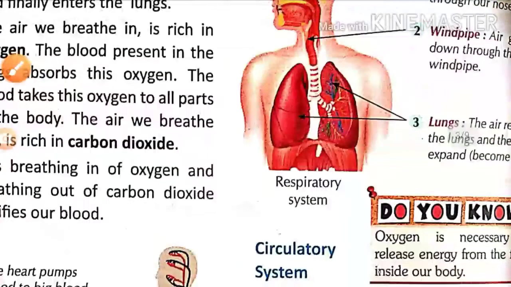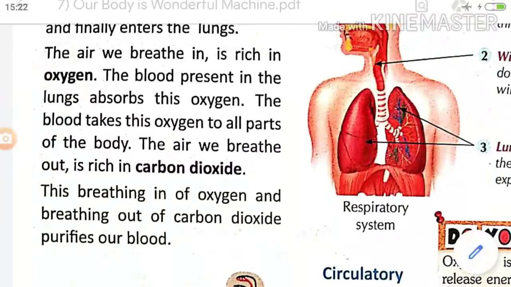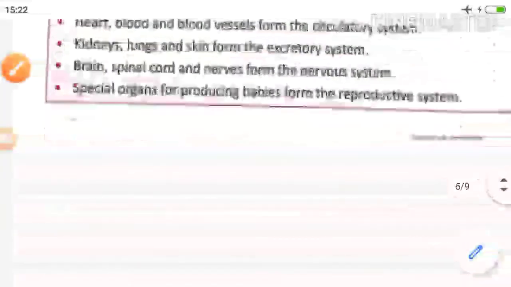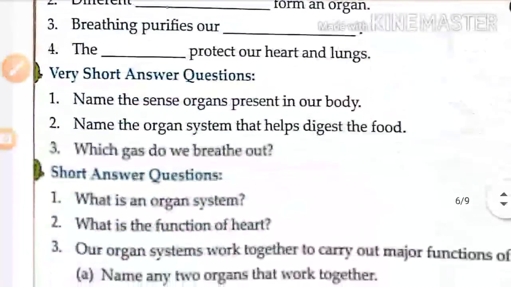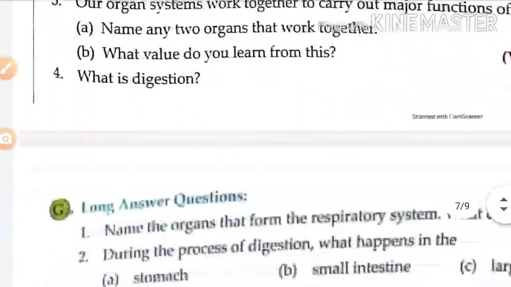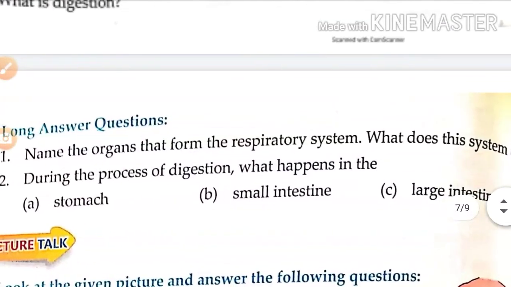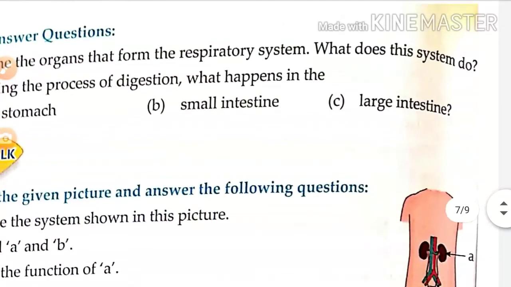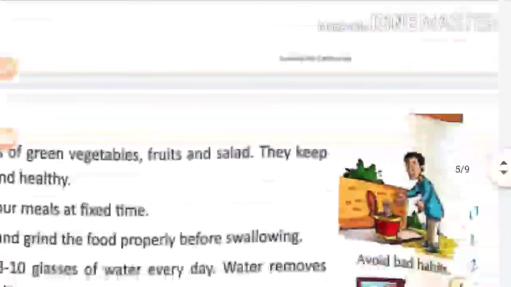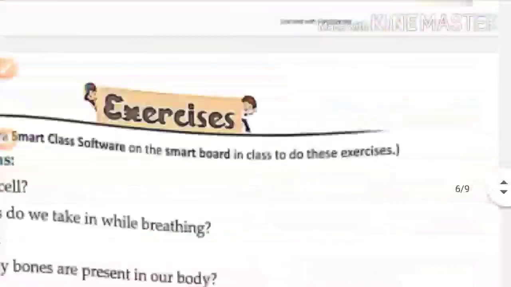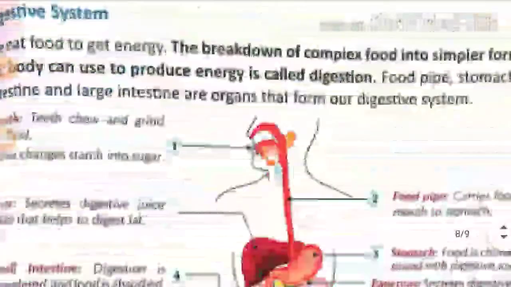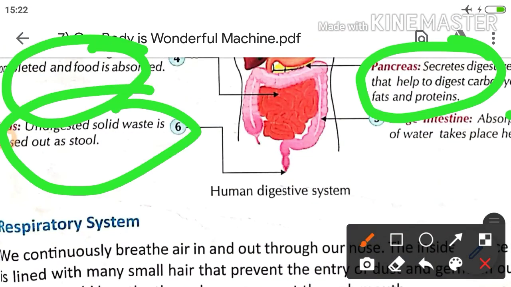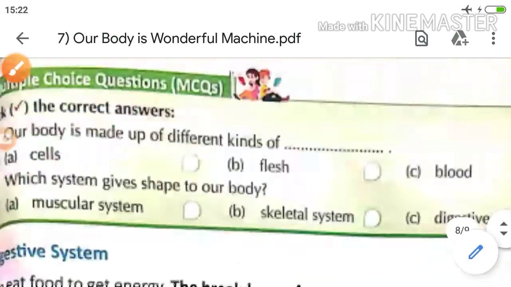These functions you have to write, and all the things about the respiratory system. And next question, during the process of digestion, what happens in the stomach, small intestine and large intestine? यहाँ पे क्या क्या होता है वो आपको ड्यूरिंग द प्रोसेस वो लिखना है. Here all the processes you have learned, you have to write down.